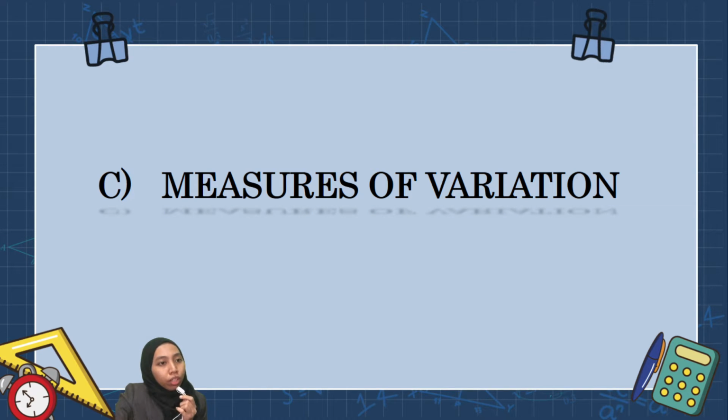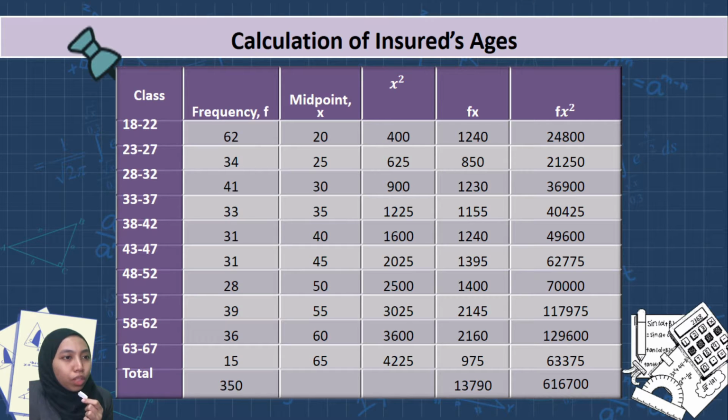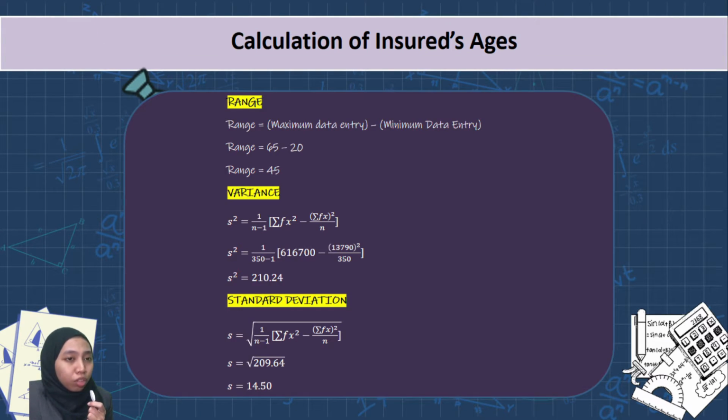Now we will find out the measure of variation, for which we need to calculate the range, the variance, and the standard deviation for insured age, insured gender, and also insured children. We use the formula from grouped data for the calculation of insured age. The first one, to find the range, we subtract the minimum data entry from the maximum data entry. As we can see here, 65 minus 20, and then we get the range of 45. After that, we find the variance. We use this formula as you can see here. Just substitute the formula with the data given, and then the final answer is 210.24.